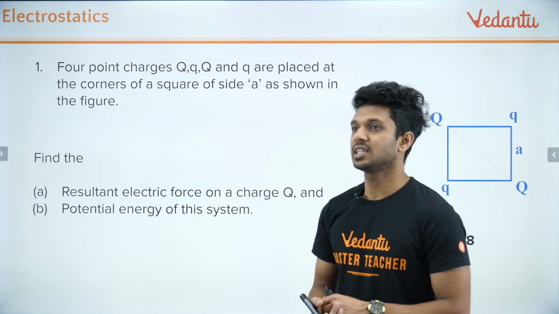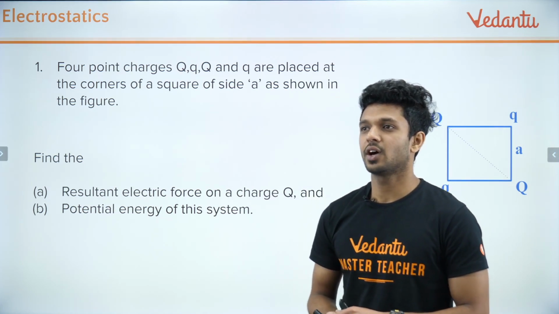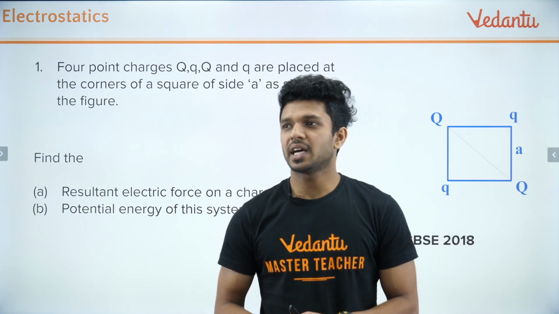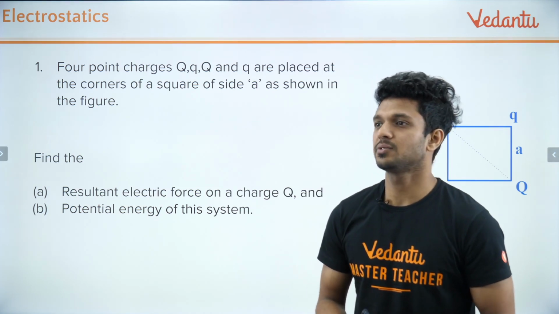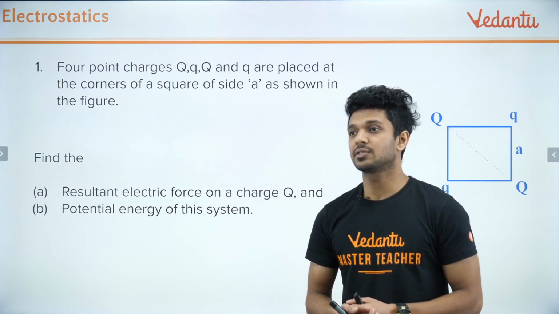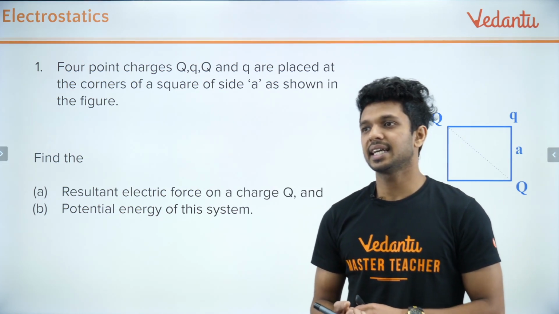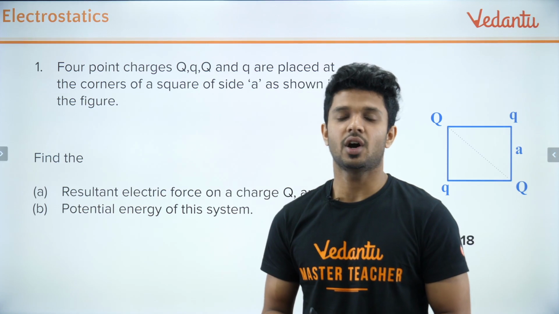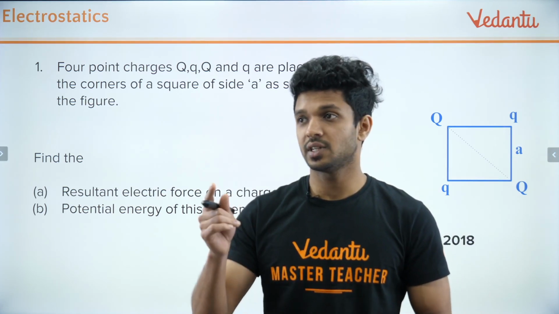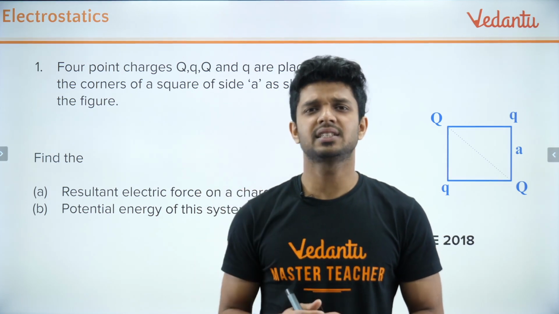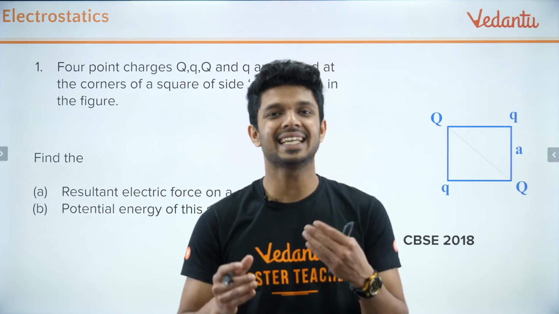Four point charges Q, small q, capital Q, again small q, are placed at the corners of a square of side a as shown in the figure. Okay. Two questions are there. First one is the resultant electric force on any one of the bigger charges Q, and the second one is the potential energy of the system. So a very big concept is included in the second part. The first part is easy, finding out the force. If you are good with vectors, you can easily crack the first question.